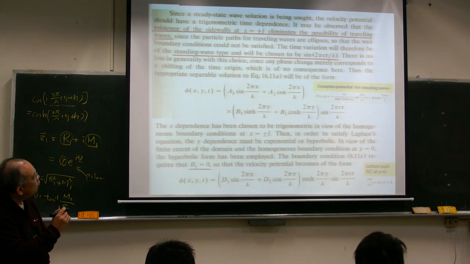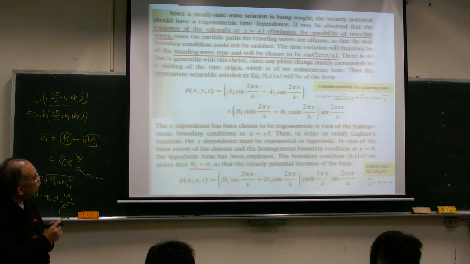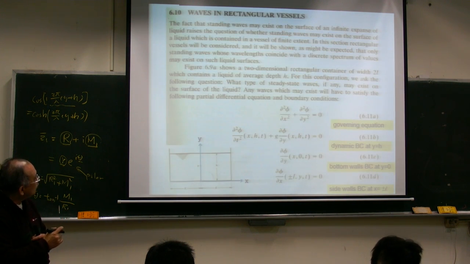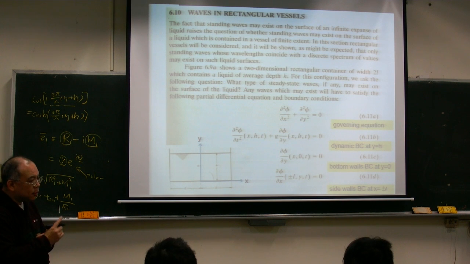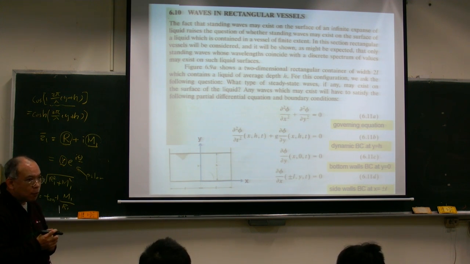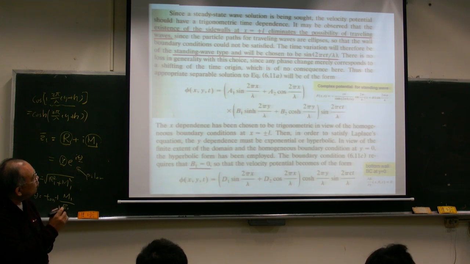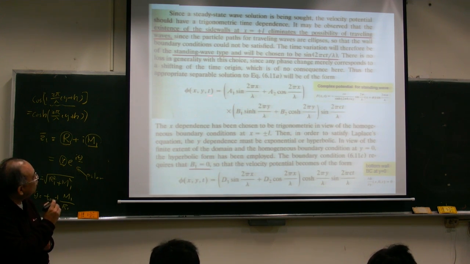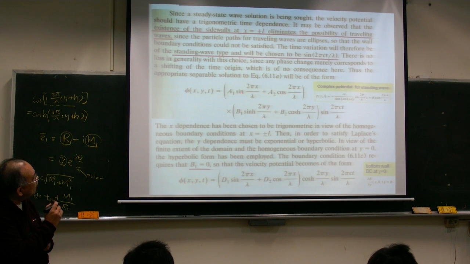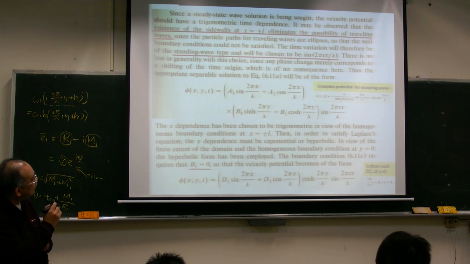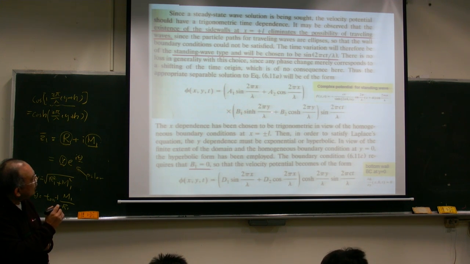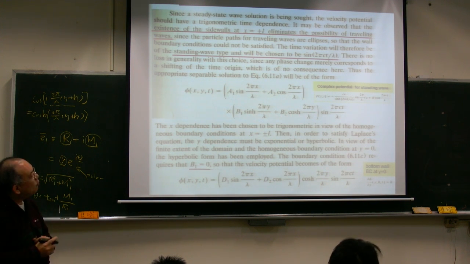So the solution for the complex potential or the velocity potential for this physical problem will look like a standing wave. And looking like a standing wave, I can have a more general form like this. So my velocity potential can be written as A1 sine 2 pi x over lambda plus A2 cosine 2 pi x over lambda, multiplied by another constant, B1 hypersine 2 pi y over lambda plus B2 hypercosine 2 pi y over lambda.